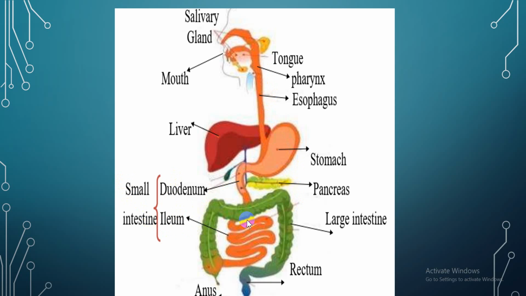I have the large intestine after this, and it ends with the anus. All this is the digestive canal. But the digestive canal supplementaries are the salivary gland, liver, and pancreas.